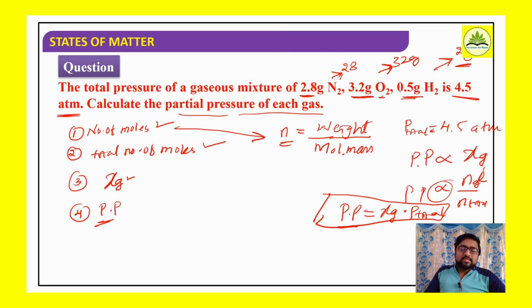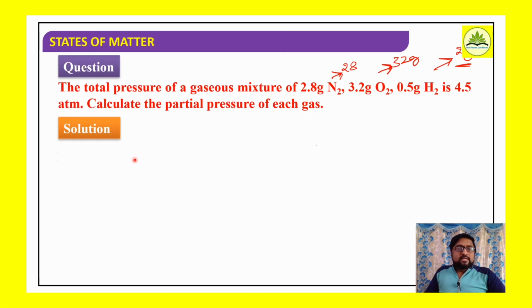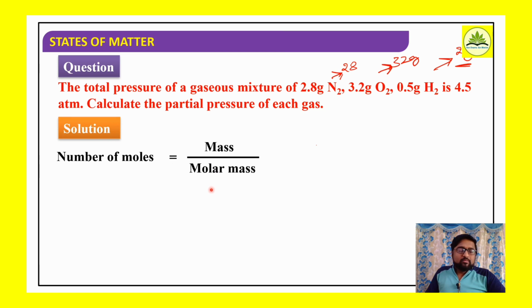So with the help of this data, first we have to find out the number of moles of the individual gases. So what is the formula? Mass divided by molar mass.